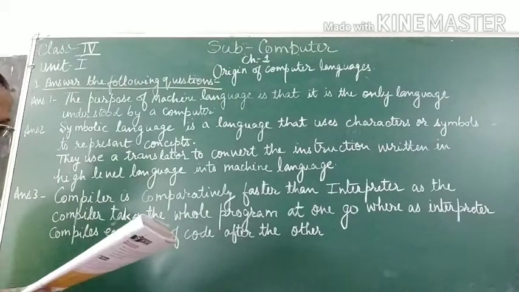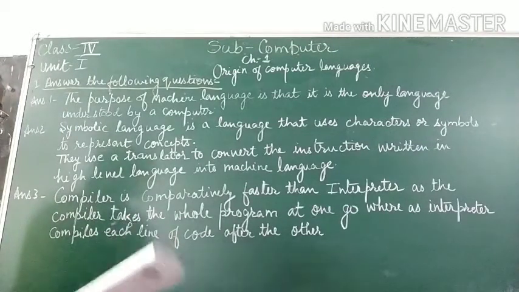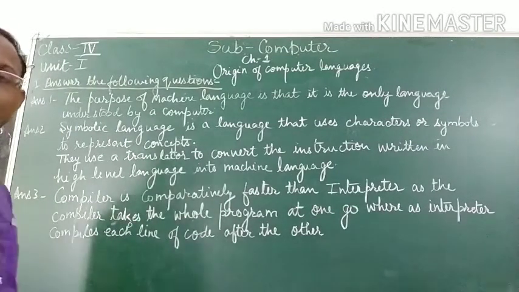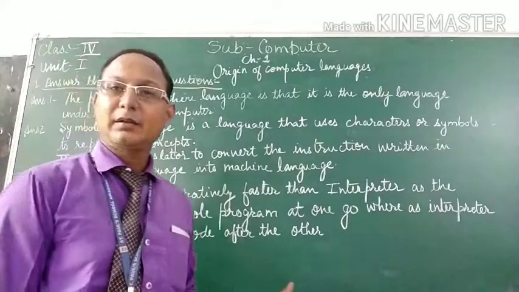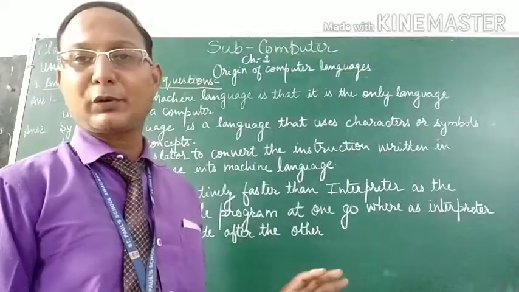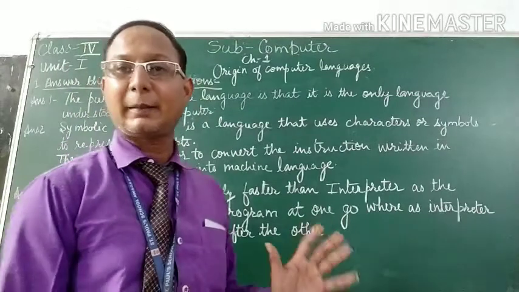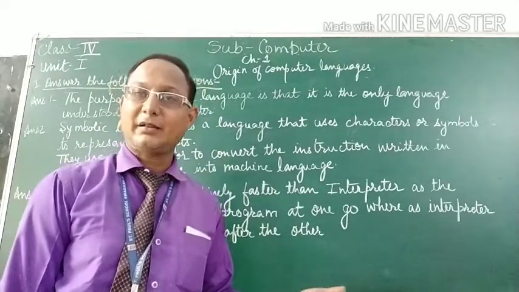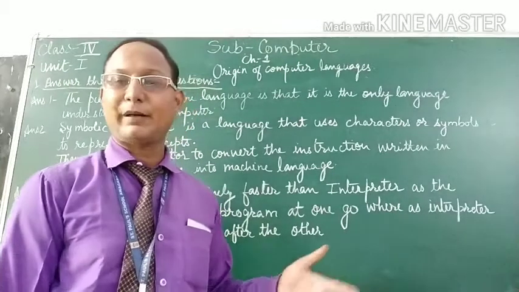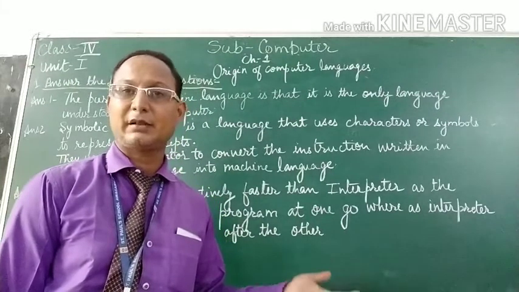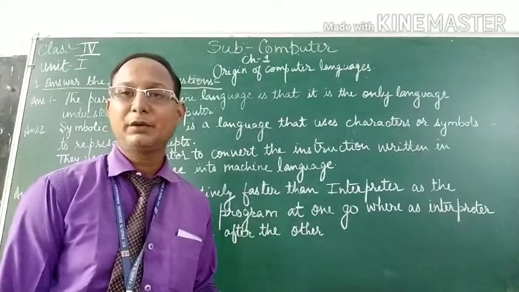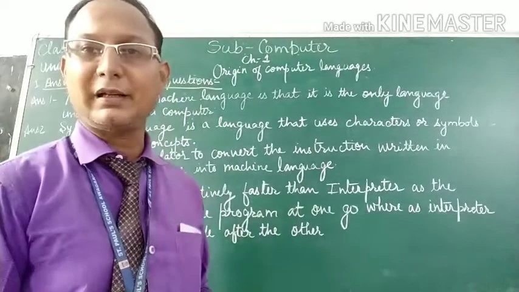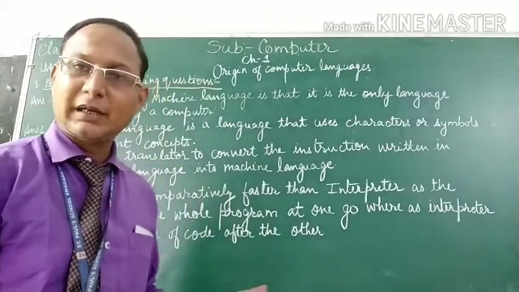Now your third question is, how is a compiler better than an interpreter? This we have already read in the chapter. The compiler compiles the complete program at once, and the interpreter translates line by line, step by step. When one line is done, then it comes to the next line, so it takes time. So easily we can say compiler is faster than interpreter.